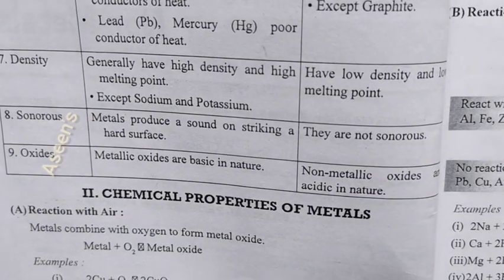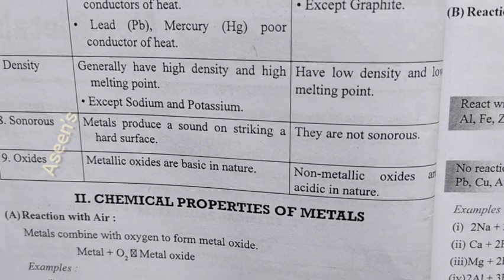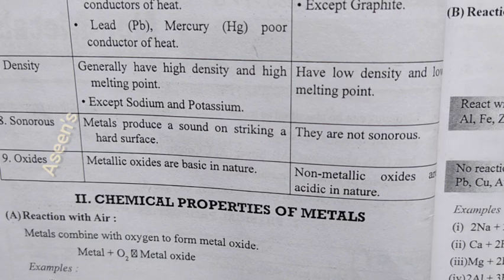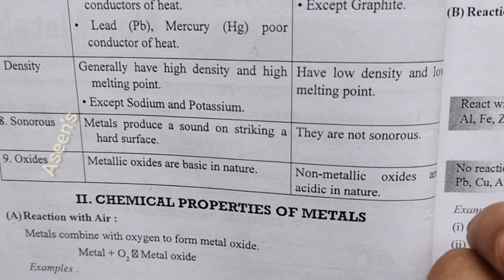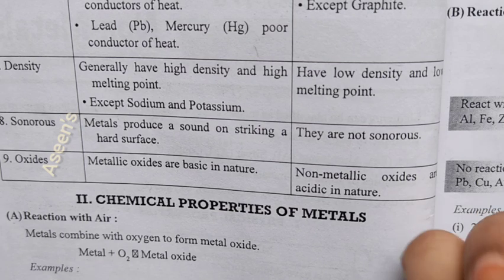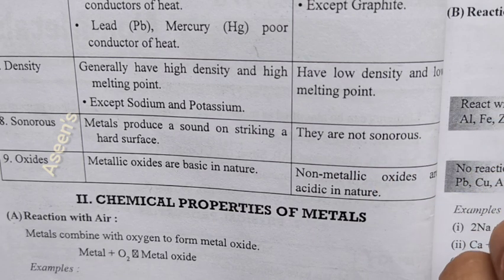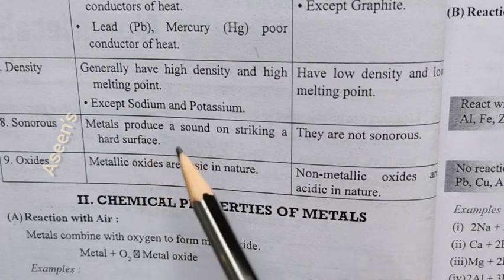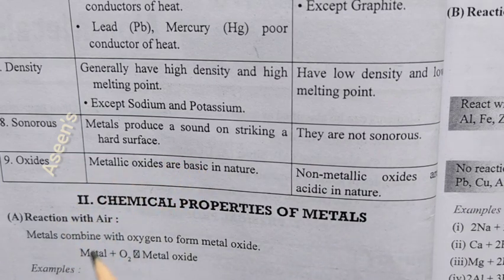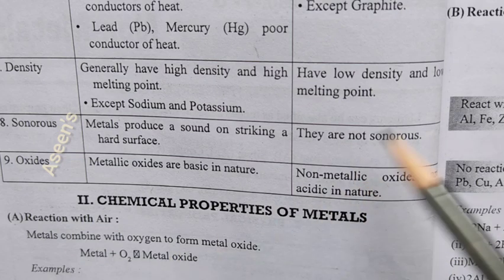Going on to the next one, sonorous. What is sonorous? See here, when metals and metals cling together, you get a peculiar sound. When metals hit together, we get a metallic clinking sound, and that we call sonorous. So metals will produce that kind of sound. When you strike a metal with another metal, you will get a peculiar sound which will make you realize that metal is being beaten together.